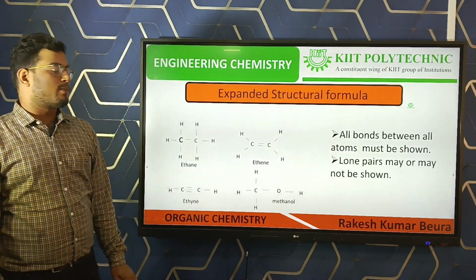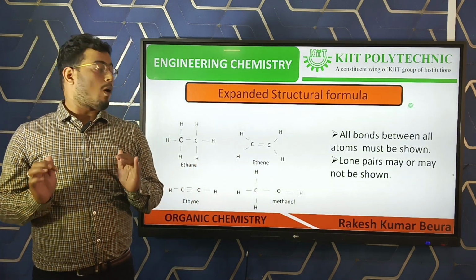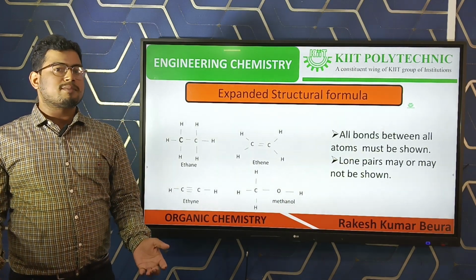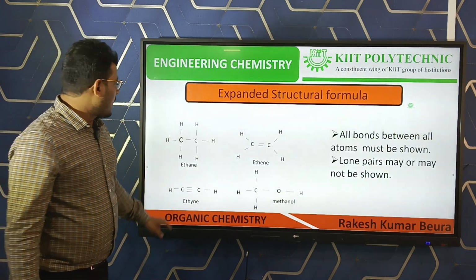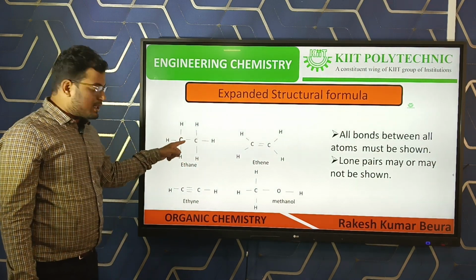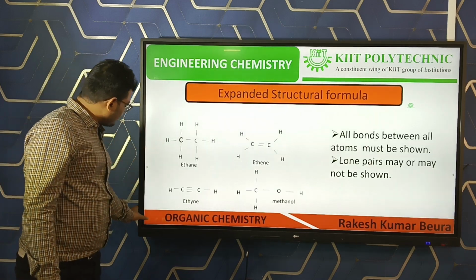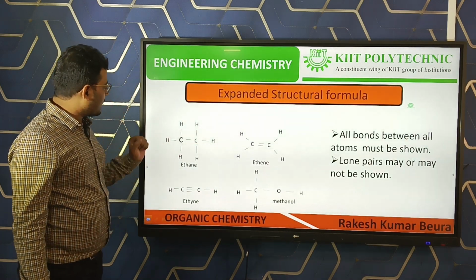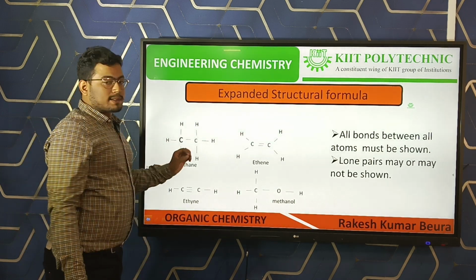First, expanded structural formula. In expanded structural formula, all bonds between all atoms must be shown. Lone pairs between atoms may or may not be shown, but all bonds between all atoms must be shown. Here, ethane, there are 2 carbon and 6 hydrogen, and in this structure all the 8 atoms are there, and there are also all bonds.